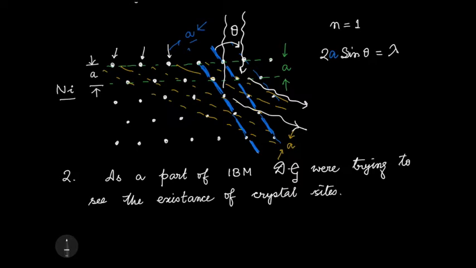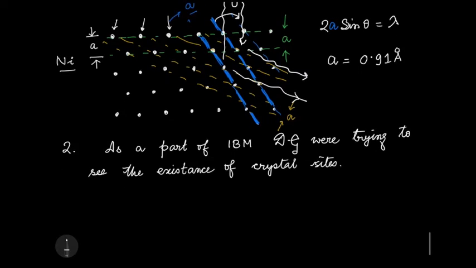Like in this plane that you talk about in the Davisson-Germer experiment, this is 0.91 angstrom, which you can see is about 1 angstrom, which is about 100 times the size of an atom. So the space between the atoms is empty. So what they wanted to do, they planned an experiment